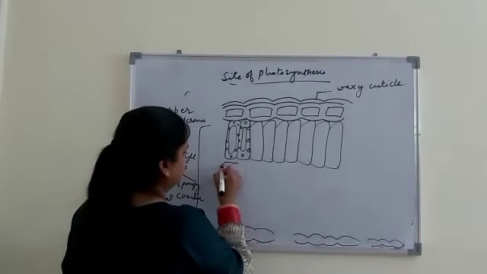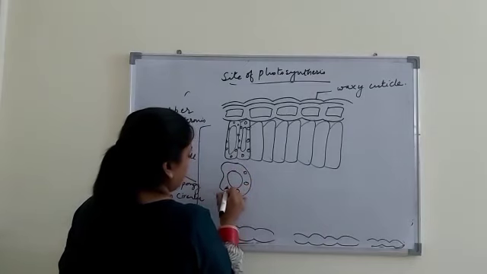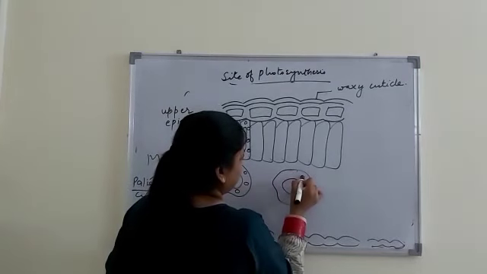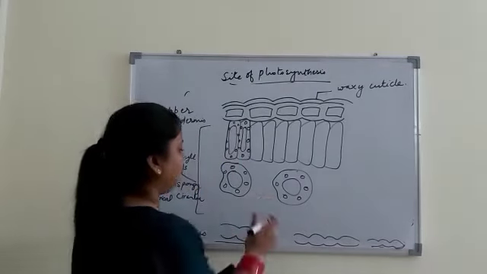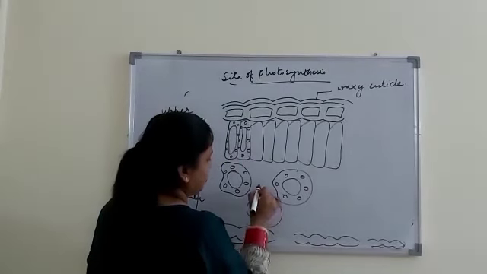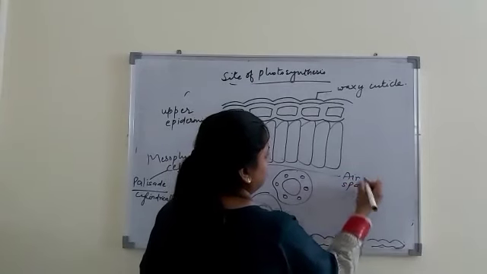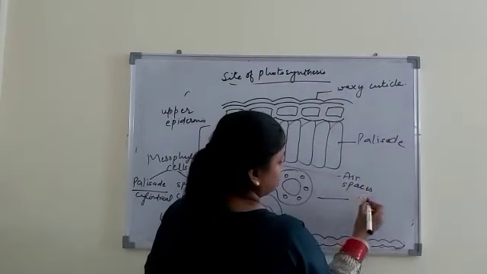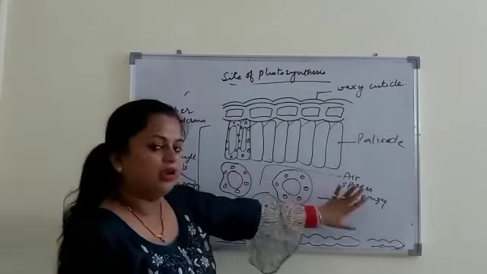Next to it is spongy mesophyll cells. These are circular shaped cells and these are loosely packed, as these have air spaces between them. So these are air spaces. So this is palisade and this is spongy, and the spaces between these cells are air spaces.